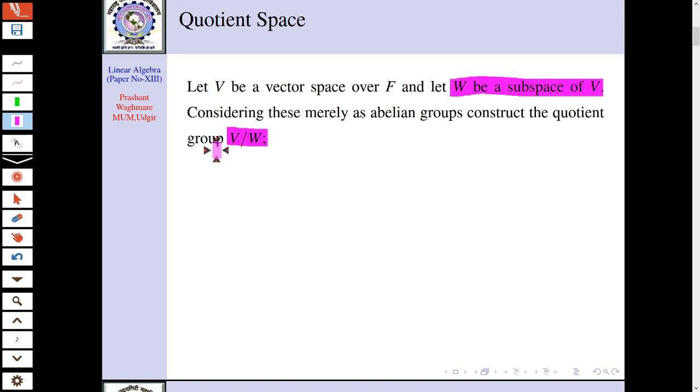So what remains to show for V mod W to form a vector space? First of all, we need to define the scalar multiplication for V mod W, and with respect to that scalar multiplication we need to prove the four axioms of vector spaces.